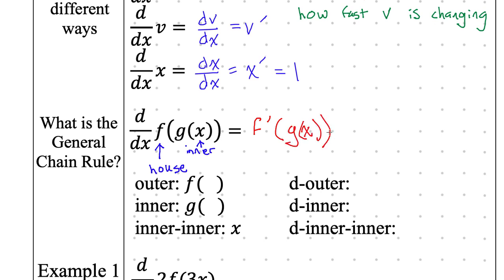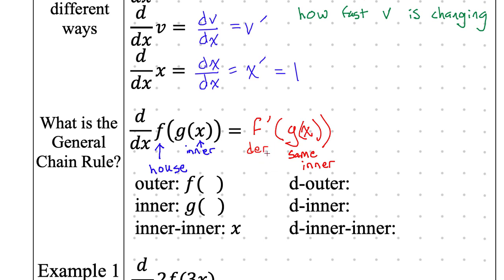But first of all, it's the derivative of the house. Leave the inner the same. The inner is still there. It has not changed at all. It's the same inner. I have taken the derivative of the house. So notice that it's f prime instead of f. It's the derivative of the house.